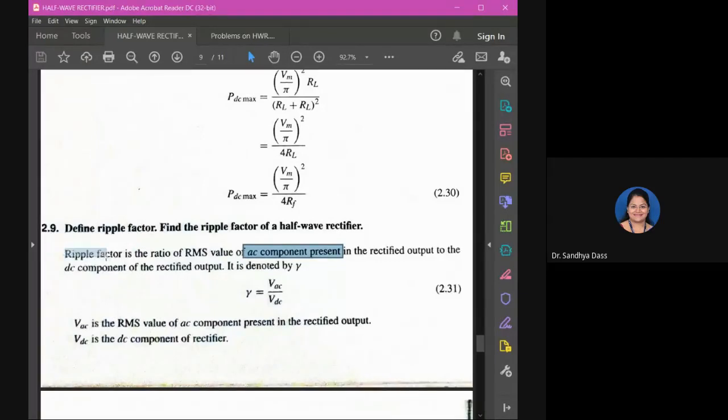So ripple factor it is, sorry, one second, I have to take this.